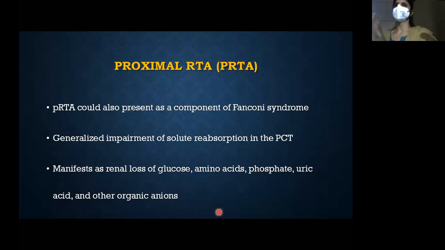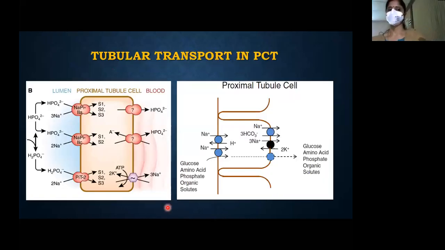So the proximal tubule, other than handling acid, handles so many other molecules. Like I'll show you, phosphate. It handles glucose, amino acid, other organic solutes. It handles uric acid. So many other solutes are also being handled by the proximal convoluted tubule. So it can be a pan problem of the proximal convoluted tubule, so it appears as Fanconi syndrome, or it can be an isolated defect.